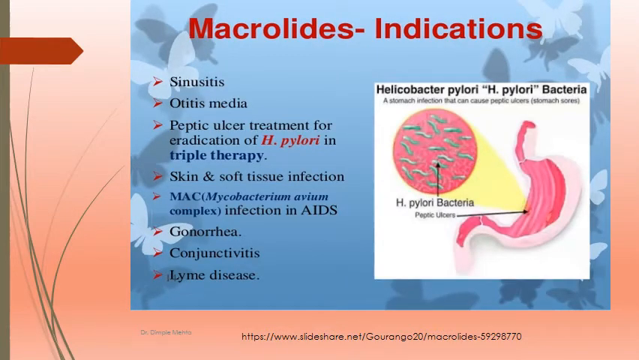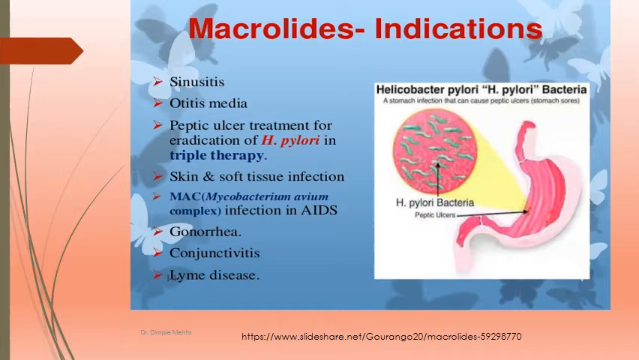Other indications: sinusitis, otitis media, H. pylori infestation. We have seen that H. pylori is a gram-negative organism which can cause ulceration of the stomach mucosa. For that, we need to treat the patient with either triple drug or quadruple drug therapy, like proton pump inhibitor, antacids, metronidazole, and tetracycline or macrolides.